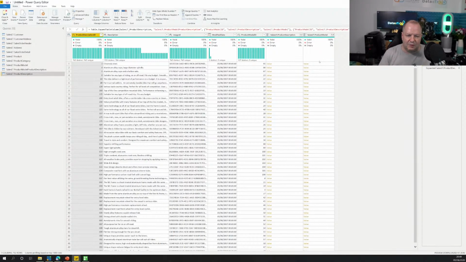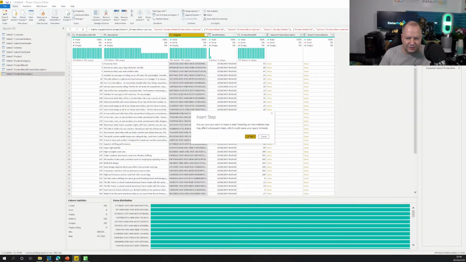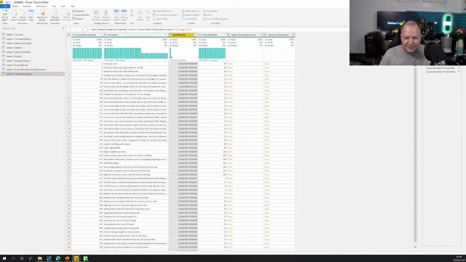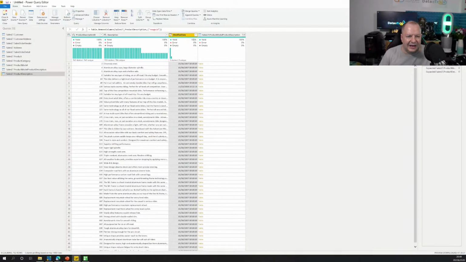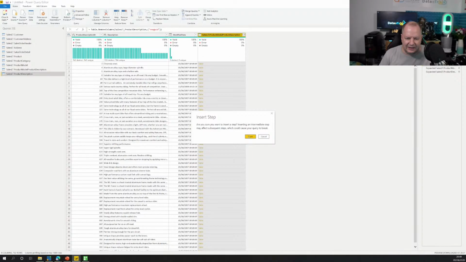So in terms of what we're doing to prepare the data, these are all the different transformation steps. Removing columns. So I've got a couple of columns. I don't want the row GUID. I'm just going to remove that one. I'm going to insert a step to remove that column. I can also position it as well. And you know what? I don't want this one anymore. So I'm just going to remove that and do a step there as well.